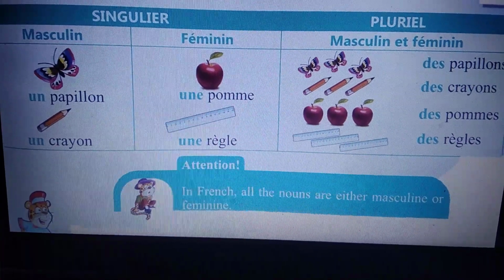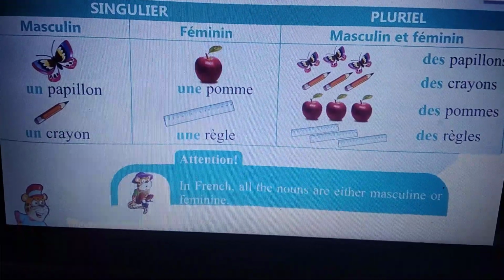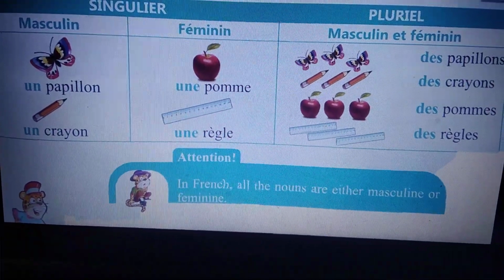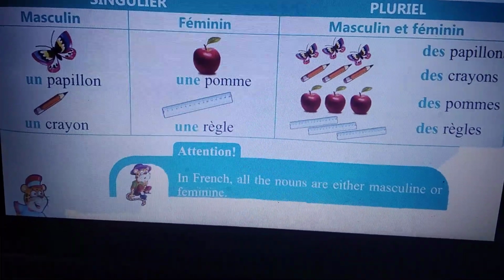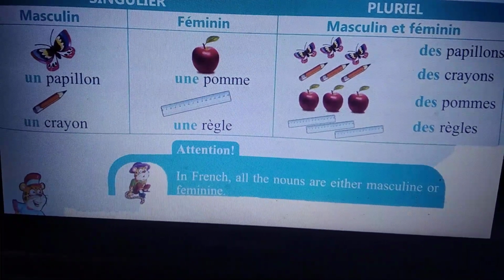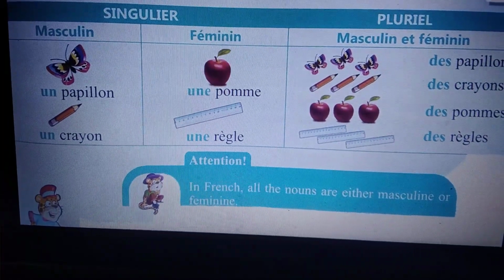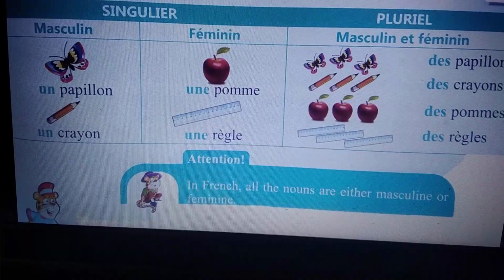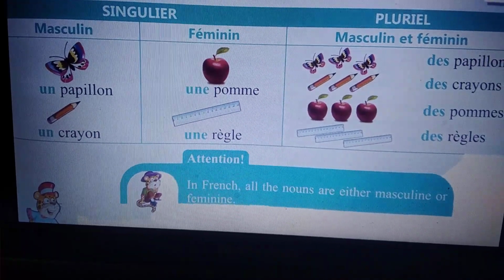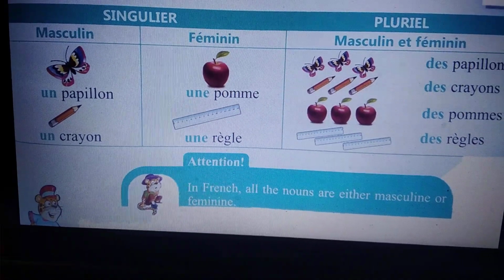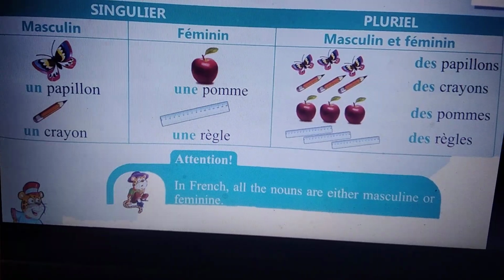Now let's see feminine nouns. Uniforme, règle. So here I use the article une, and when we use this une, we are using une for the feminine singular noun. So here uniforme, règle, these are feminine singular nouns. Now let's see the plural of it.